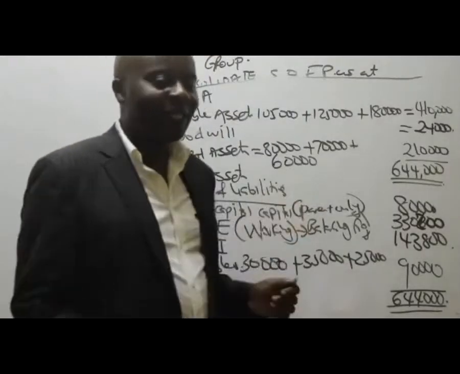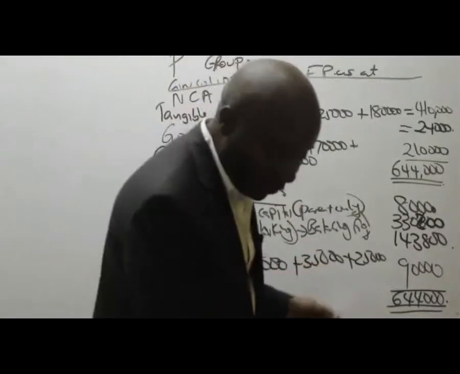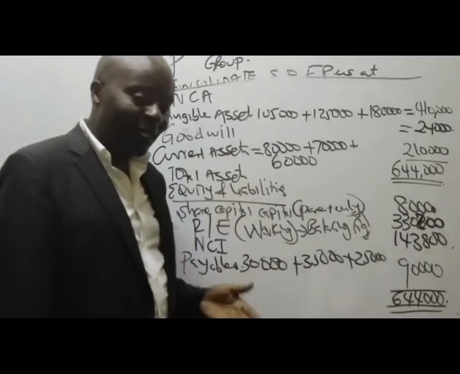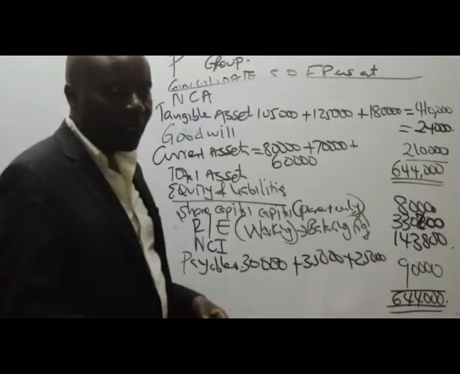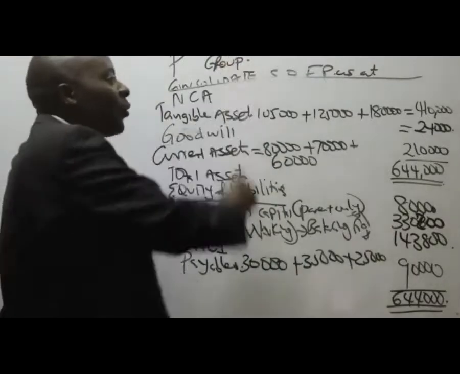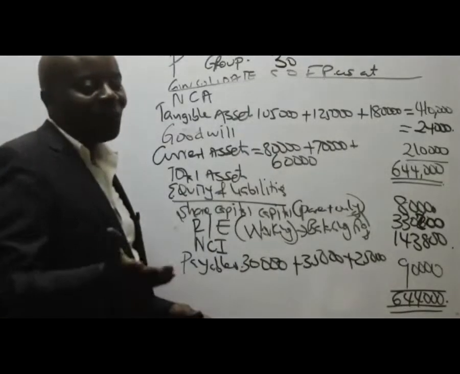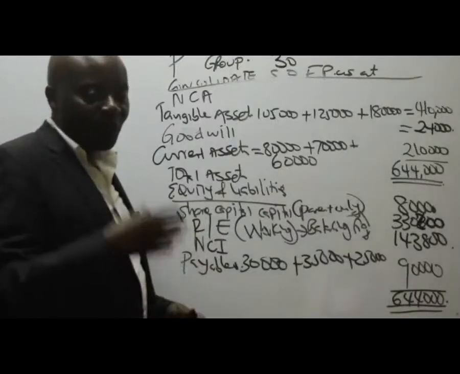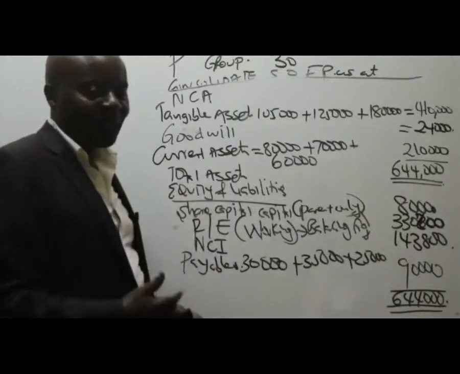Workings should come later. You know, I've marked this AFR paper for quite some time, and I know what normally disturbs students. Students are bright, but they don't have exam technique. You're supposed to do all these group consolidation questions in how many minutes? 30 minutes. You can't do so much, trust you me. You need to appreciate how to harvest the low-hanging fruits.